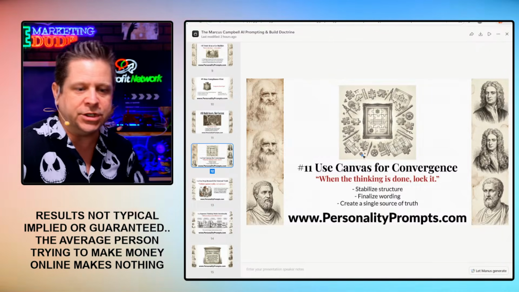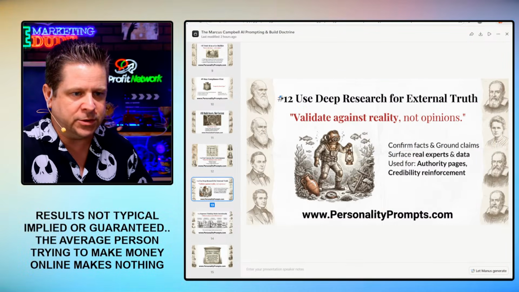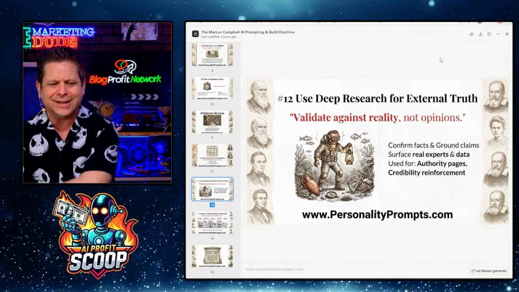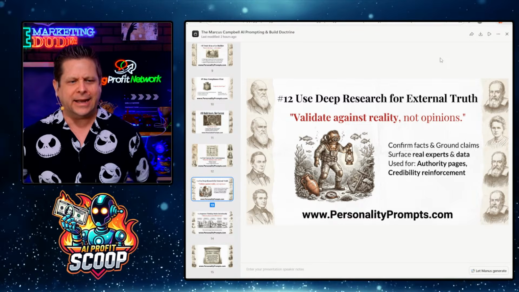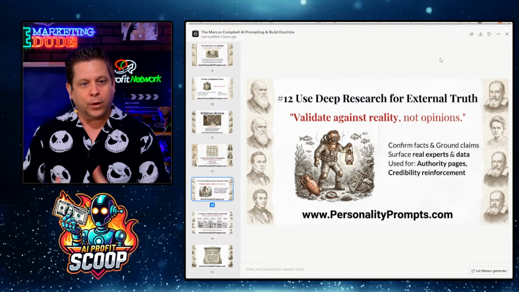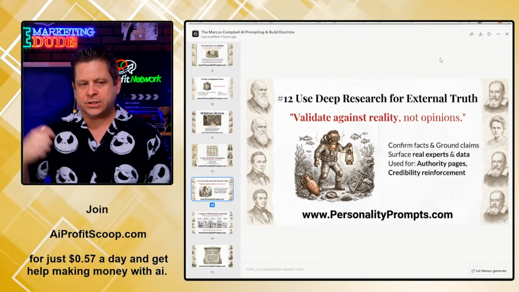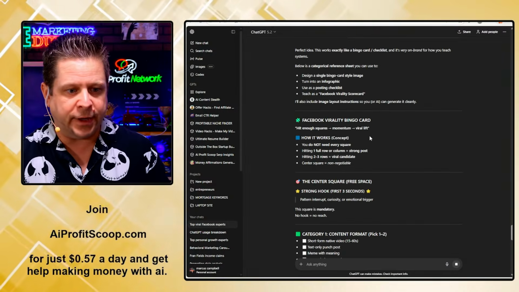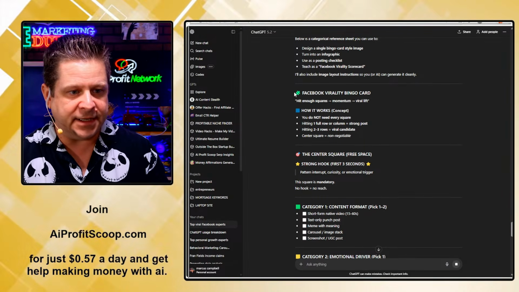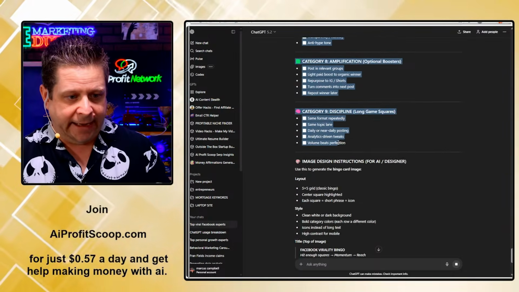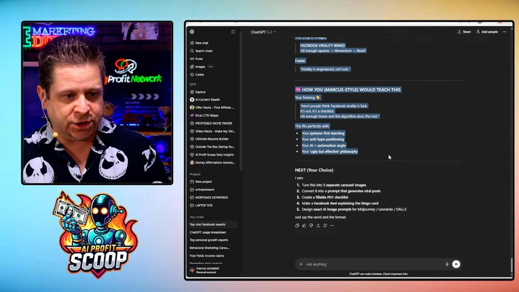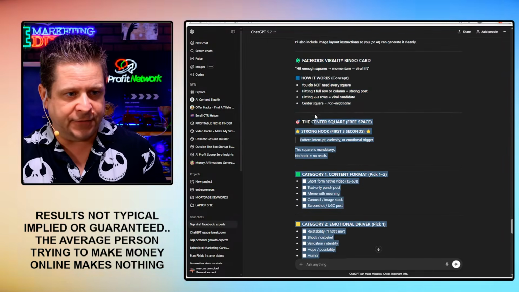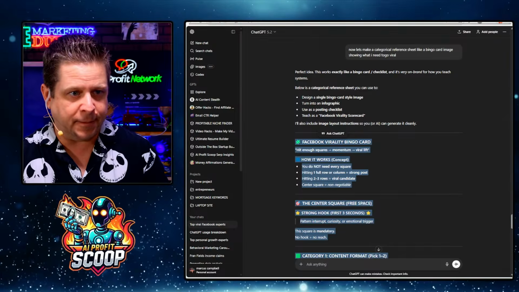But using Canvas for convergence is very key because it'll go through and it'll help us. We're using deep research. Deep research is one of the most underutilized tools in AI. People have no clue how to use it. There's a couple people who do, and what we're going to do is use it for external truth. Validate against reality, not opinions. So I could literally go through here. I can get all of these things, boom, and I can say, search these, right? So I would go through and take all of this, the Facebook virality bingo card.